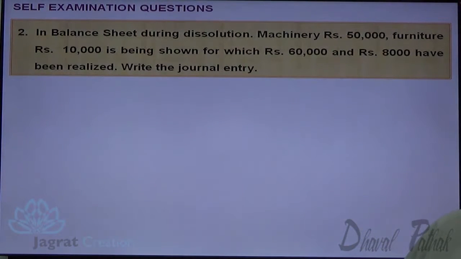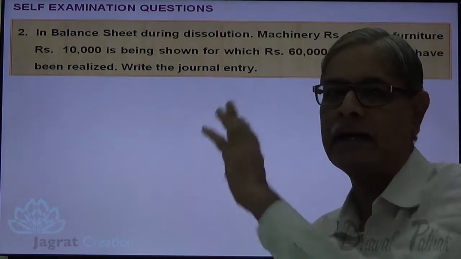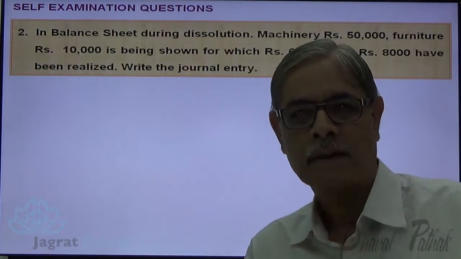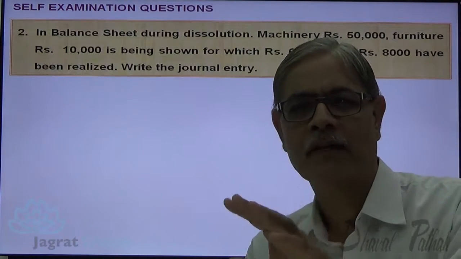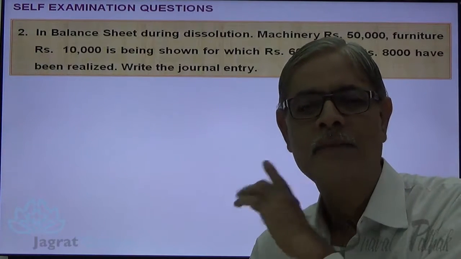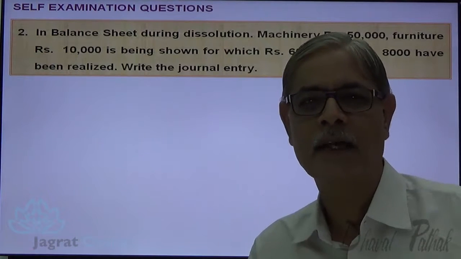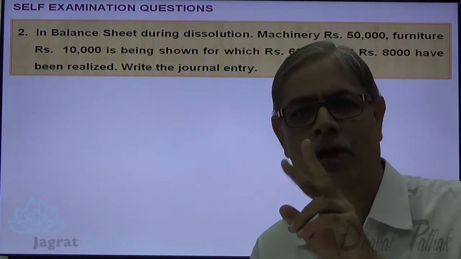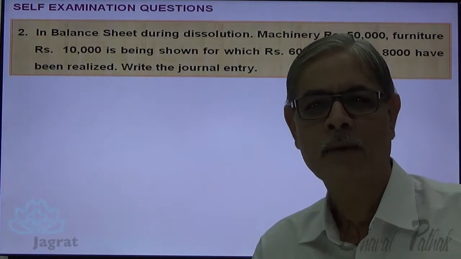In a balance sheet, during dissolution, machinery rupees 50,000 and furniture rupees 10,000 is being shown, for which 60,000 and 8,000 have been realized. Write the entry. So we are given the book value of two assets, that is 50,000 and 10,000, that we are required to transfer to the debit side of realization account, and the realized value thereof is to be credited to realization account. Difference between the two discloses profit or loss on realization of asset. Now let us do that.